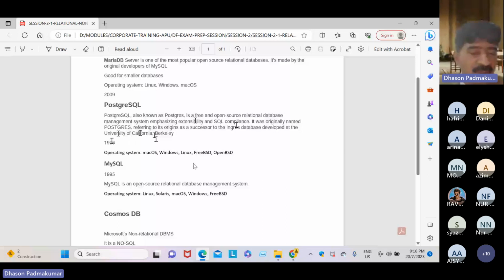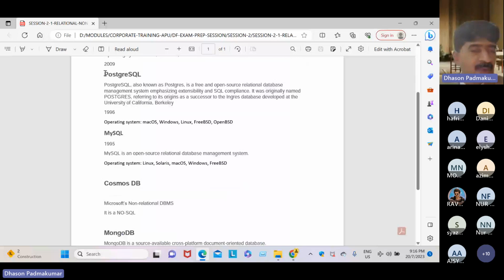We used Postgres on Windows. MySQL, see, the competition is always between Postgres and MySQL, right? MySQL came to the market in 1995. Postgres came into the market in 1990, just one year junior to MySQL.